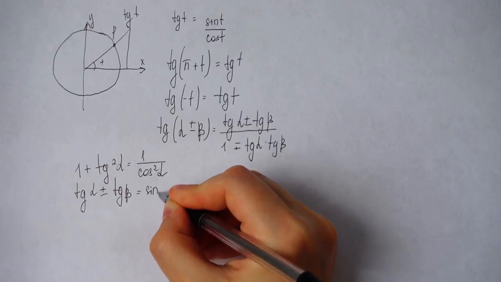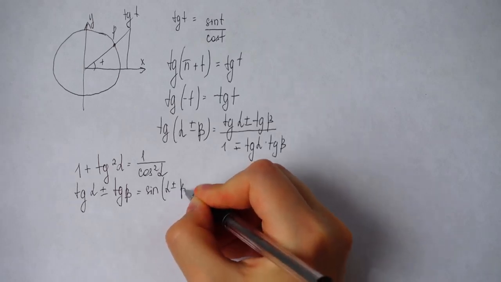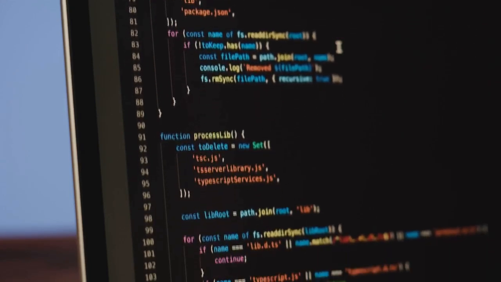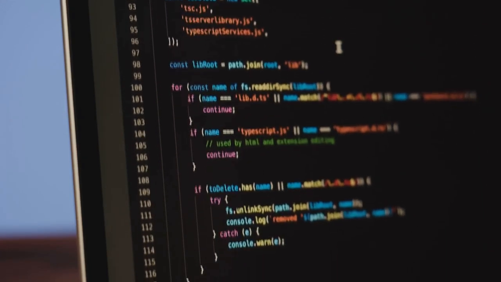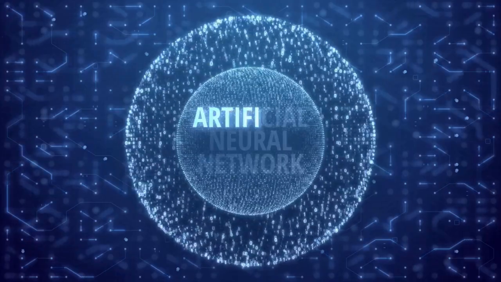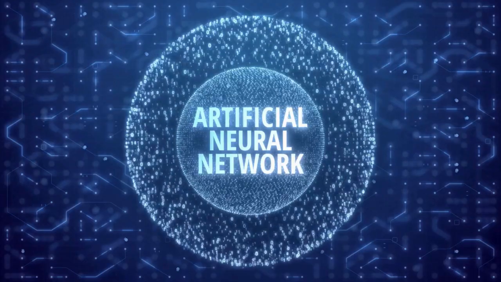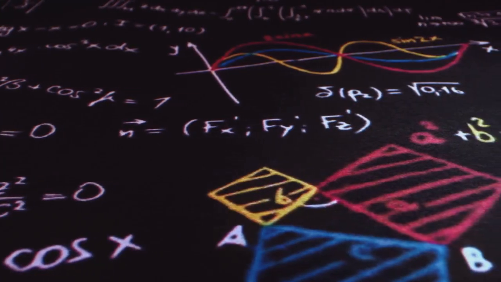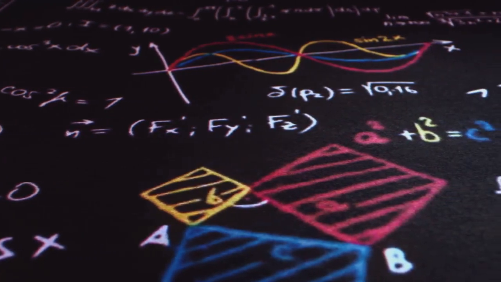Section 5, Gradient Descent, Finding the Optimal Solution. Gradient descent is an optimization algorithm that's used to train neural networks. The main goal here is to find the optimal set of weights and biases that minimize the network's error. This error is quantified by something called a cost function.